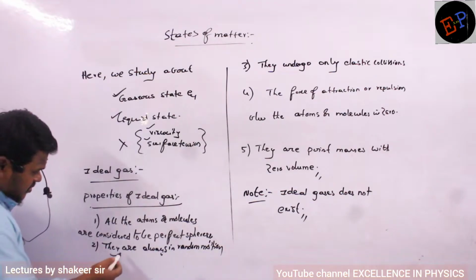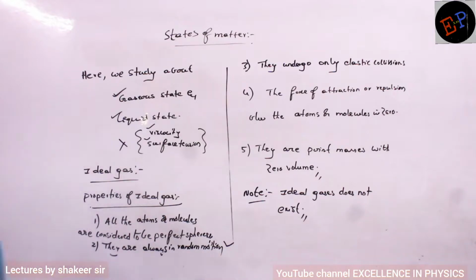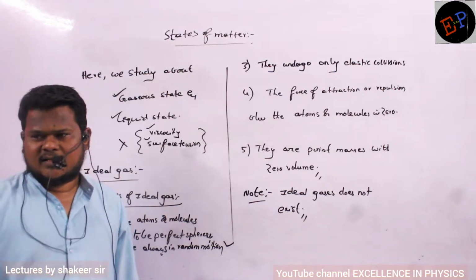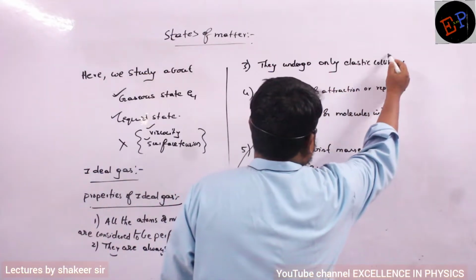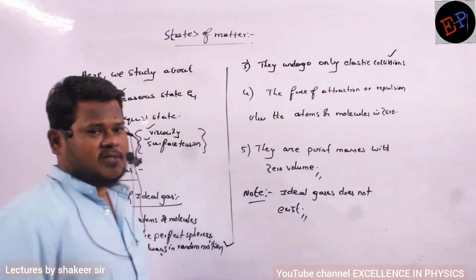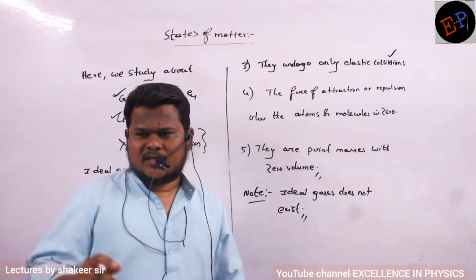What is the second property? They are always in random motion, so this is always satisfied. All the particles move in random motion, whether it is an ideal gas or a real gas. Then they undergo elastic collisions. What is meant by elastic collisions? We already studied that when two atoms or molecules collide, there is no loss of kinetic energy.